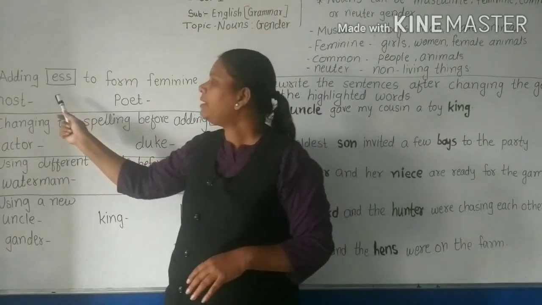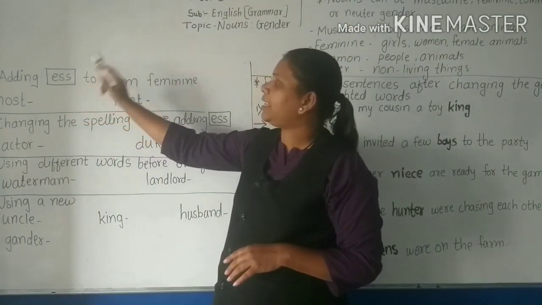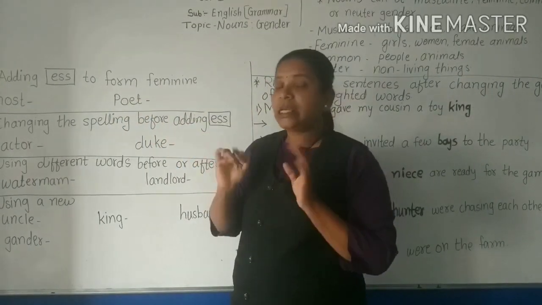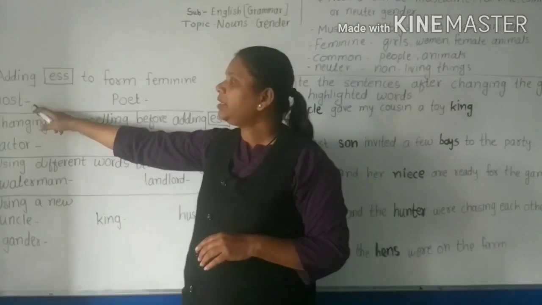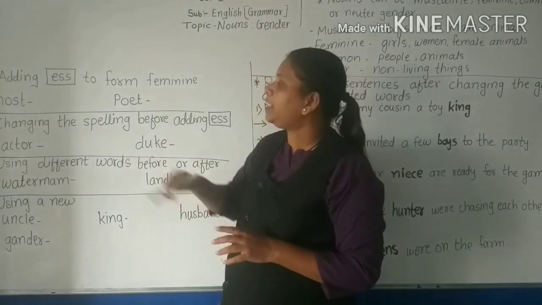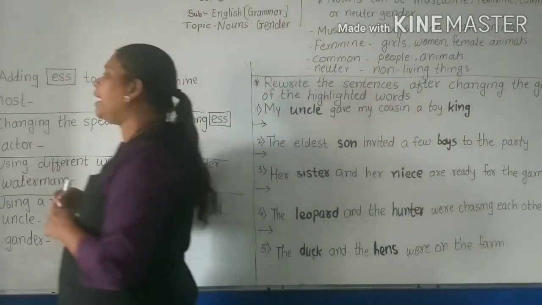Here we will see the first rule: adding ess to form feminine. See the word given here, host.